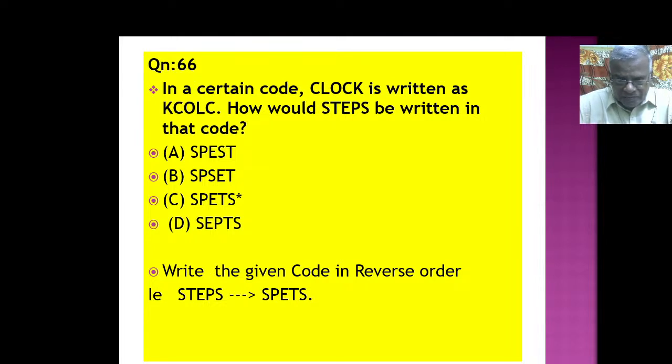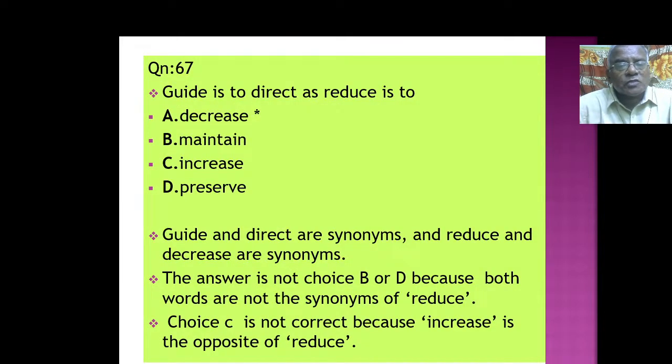Get ready, please. Guide is to direct, as reduce is to what? Guide and direct are synonyms. Guide பண்ணுறது, direct பண்ணுறதுலாம் ஒரே அர்த்தத்தில் உள்ளது. Reduce, decrease-லாம் ஒரே அர்த்தம். Reduce is to decrease, not maintain, increase, preserve. There are different meanings altogether. The answer is not choice B or D because both words are not synonyms of reduce.